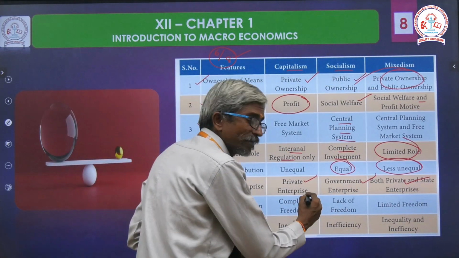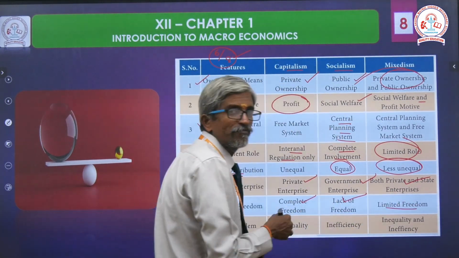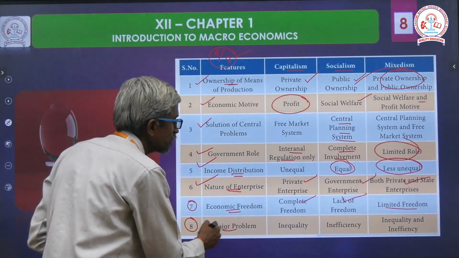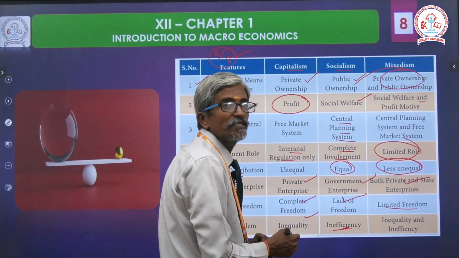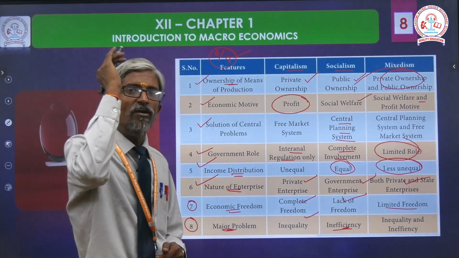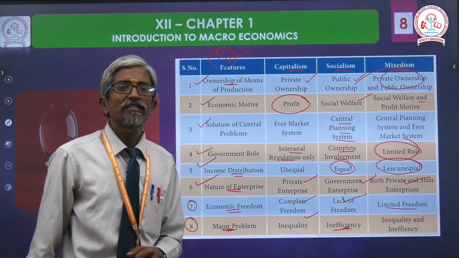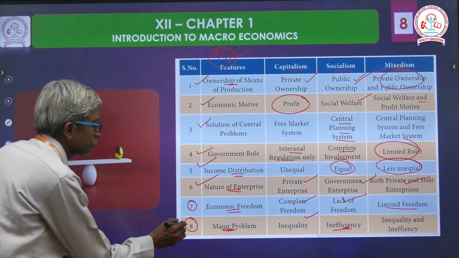Economic freedom: complete freedom here, lack of freedom here, limited freedom here. Major problem: inequality, inefficiency, and both exist. Inequality and inefficiency both exist in Mixedism, the last principle, that is the major problem.